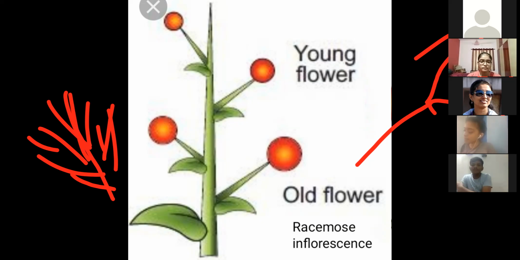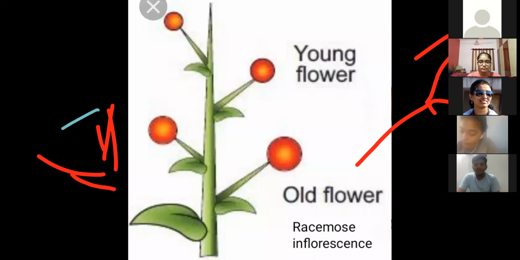Simply, I want to say that in some plants a single flower is arranged on an axis, and on some plants many flowers are arranged on an axis. That arrangement, whether many or single, we call inflorescence, first of all.